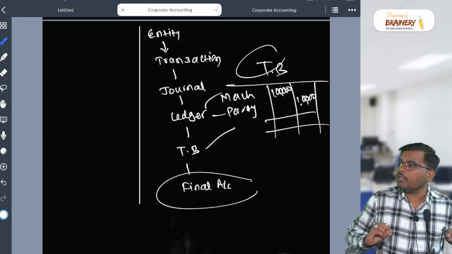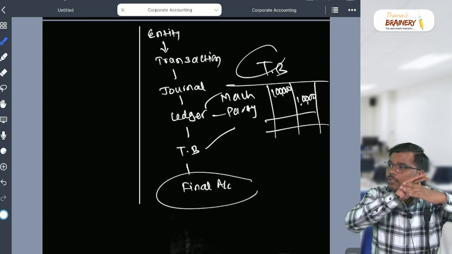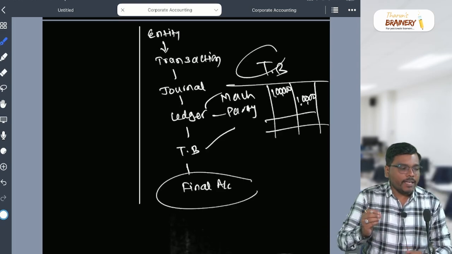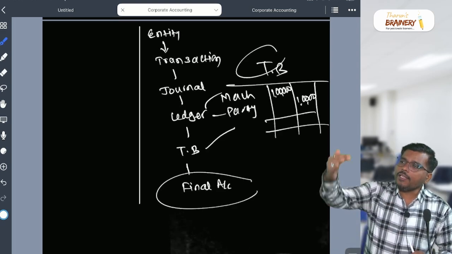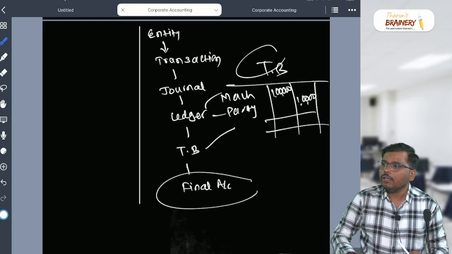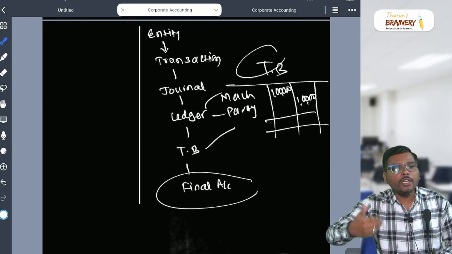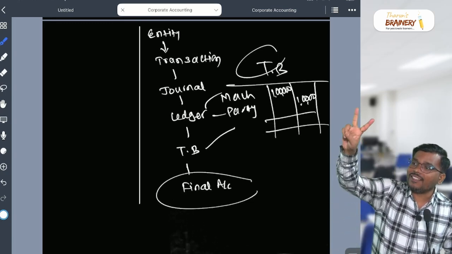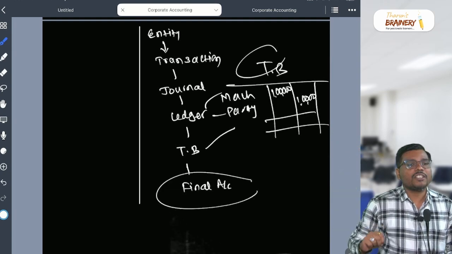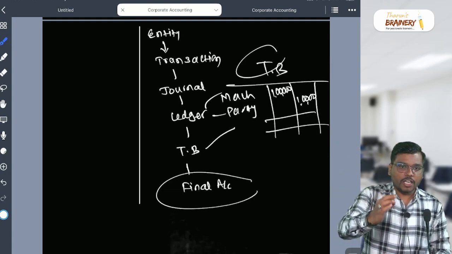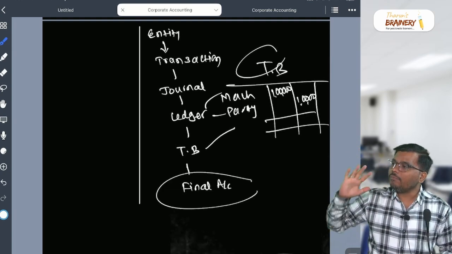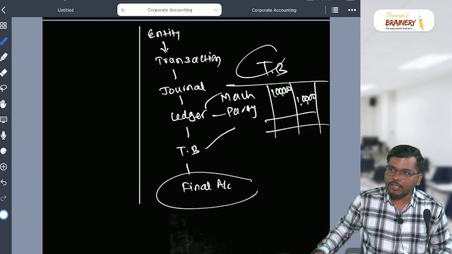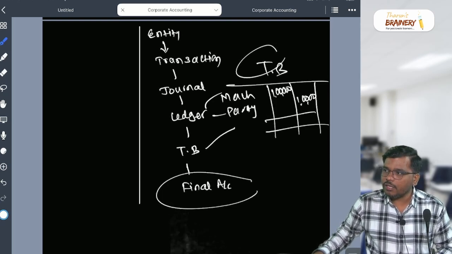Yes, it has to come in one place. It will not come in two places. Sir, if any transaction appears in the additional information, how many places will it come? It will appear in two places. Which are the two places? It will appear in the statement of profit and loss and the balance sheet. Are you getting my point, what I am trying to say?